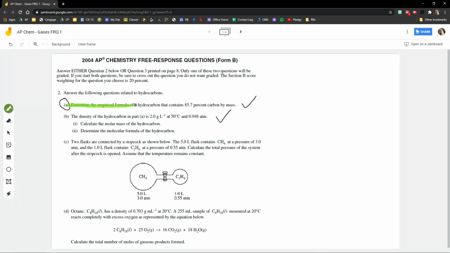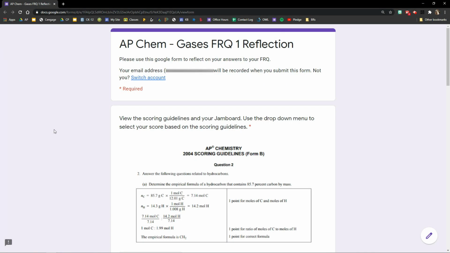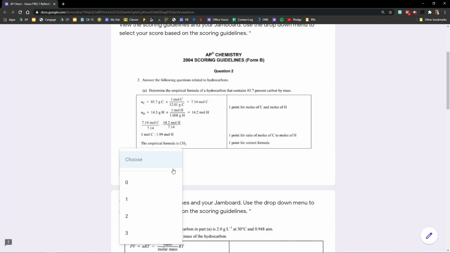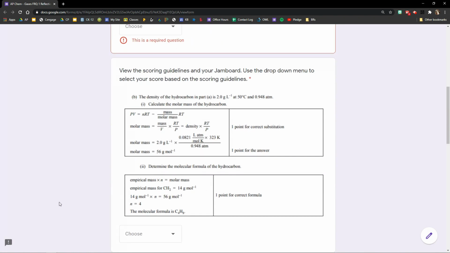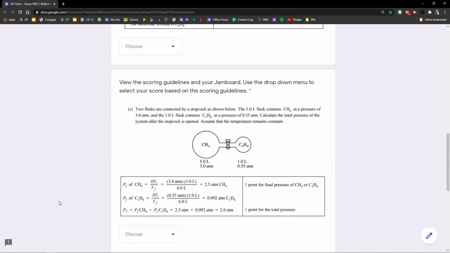I had the students complete their AP FRQ on a Jamboard. I did have them work in their learning teams. And then today, I had them complete a Google form that provided the scoring guidelines from the College Board, and then I also embedded that within a Google form.